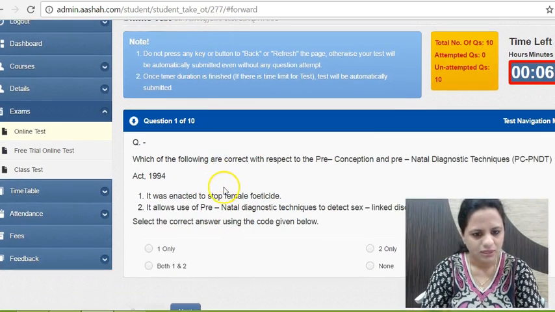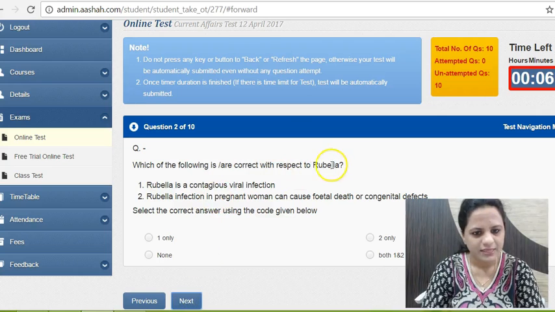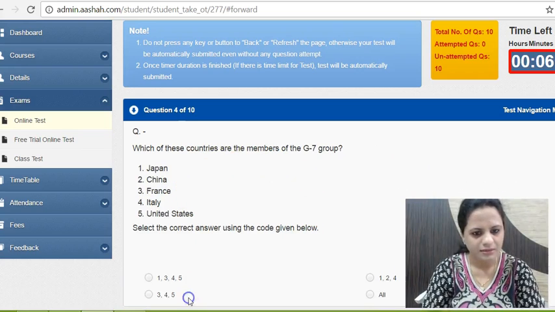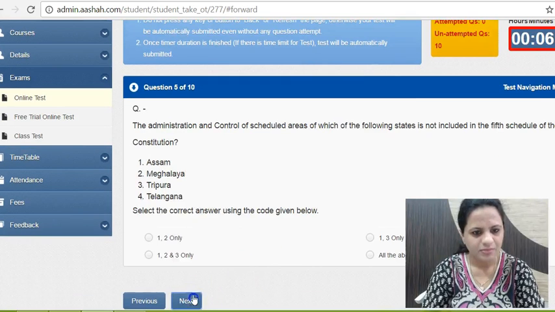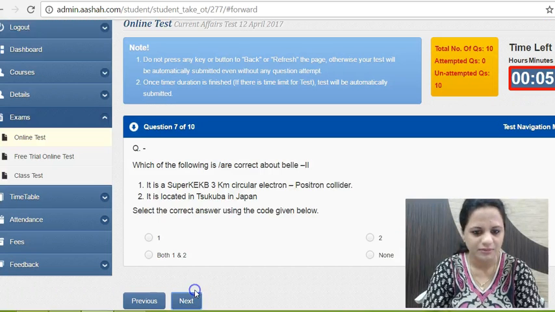These are the questions you can see. This is on PCPNDT techniques, which was in news. Then next is on rubella, which was in news yesterday. Then on the AIDS bill, search the provisions under it. Then next is on the G7 grouping. Which are the countries in G7? Then another question is on the 5th Schedule of the Constitution. Then next is on the Mission Indradhanush immunization scheme. Which diseases are covered under it or not covered under it? Be careful about that too.